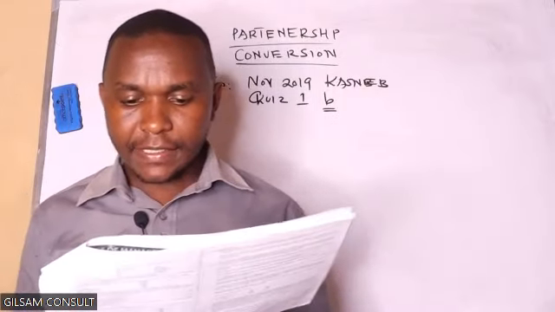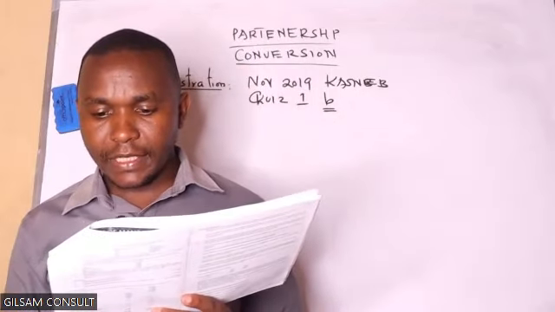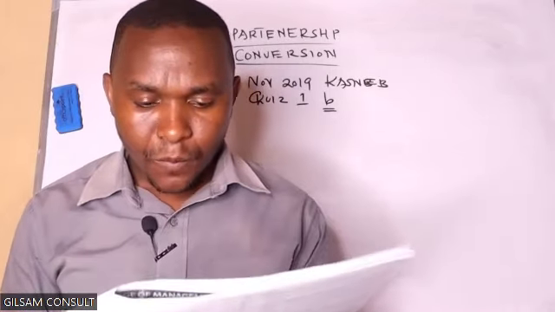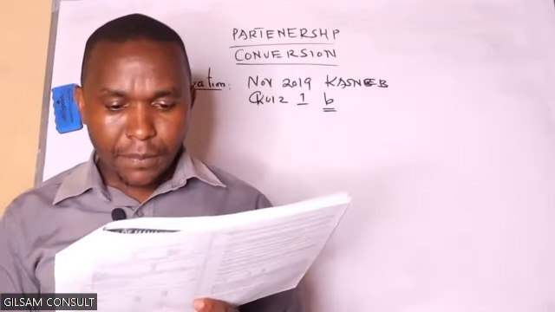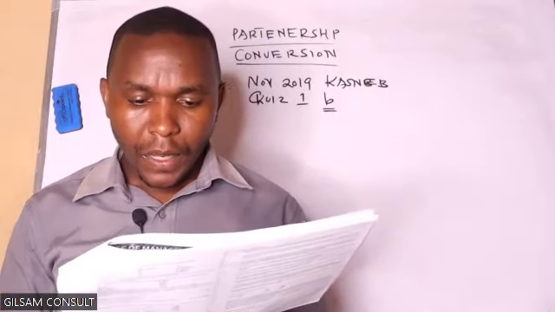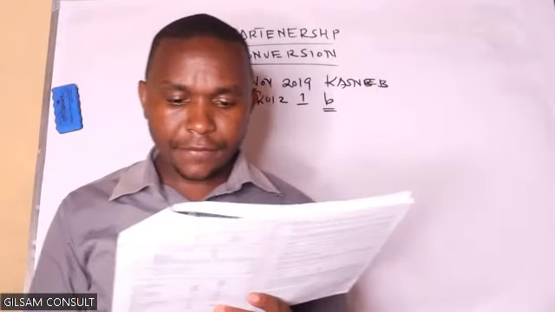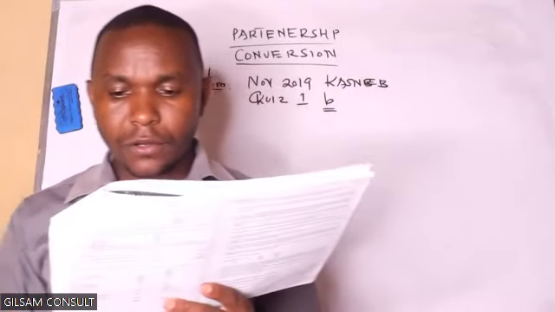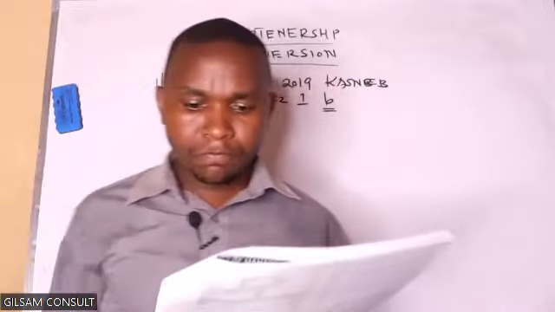The trial balance extract from the records of the partners as at 30th June 2019 was as follows. We have property at cost of 60,000, plant and equipment at cost 25,000, motor vehicle at cost 12,000, furniture and fittings at cost 4,000. Remember, there are some zeros, so it is 4 million.